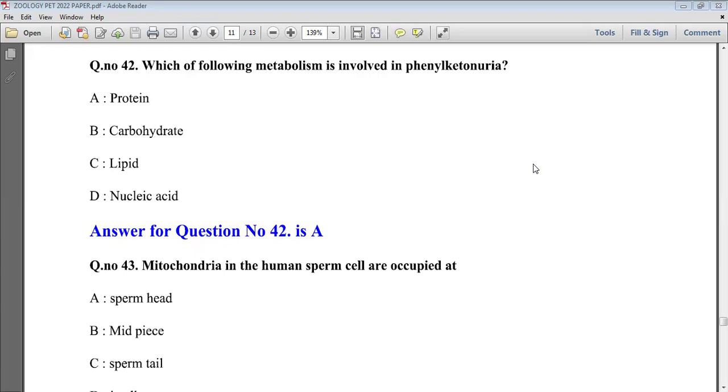So mental retardation is caused here in the disease. So this is a disease related with the metabolism of protein. So option A will be right here.